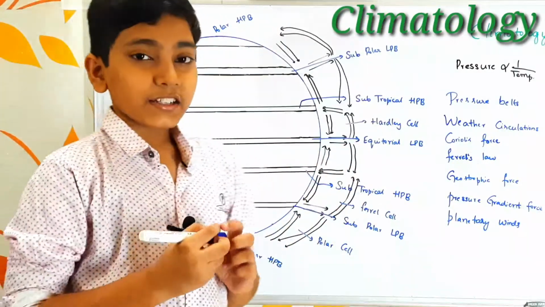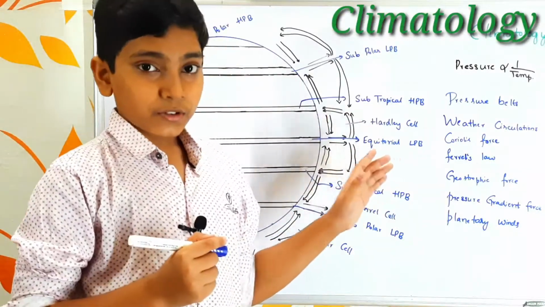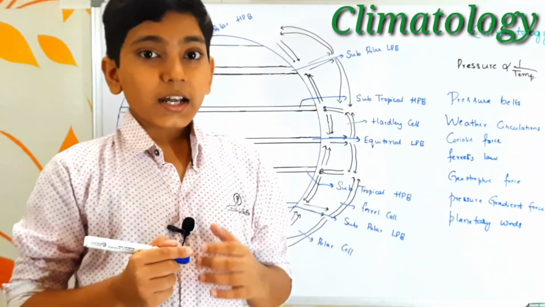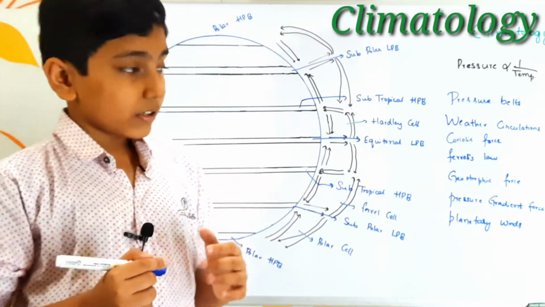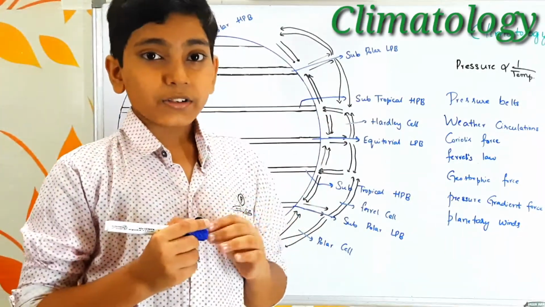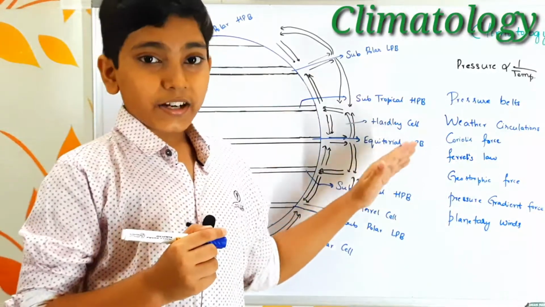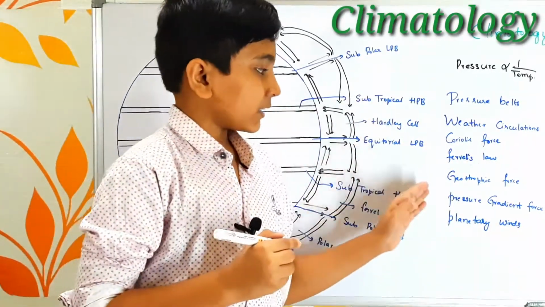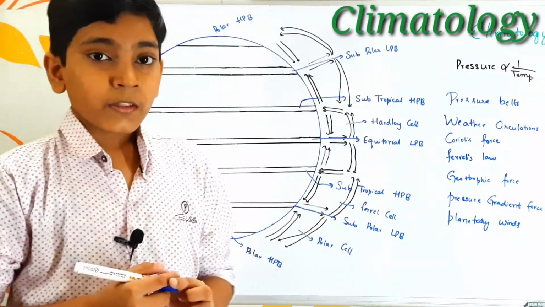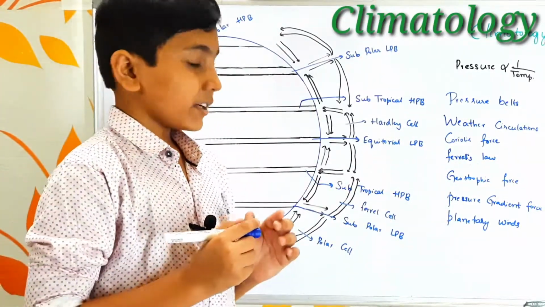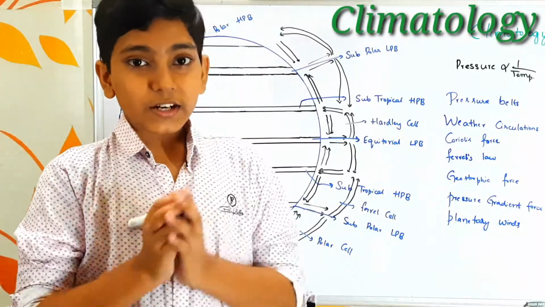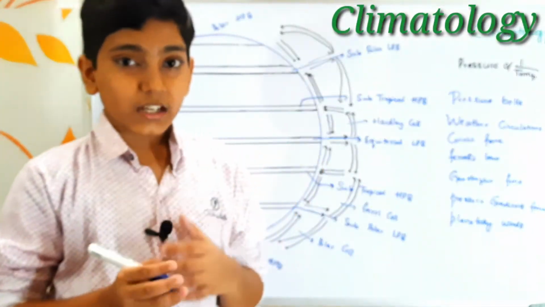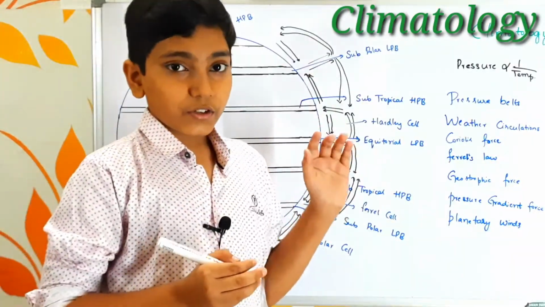And next is Ferrel's law. Ferrel's law is a bit of an extension of Coriolis force. It says that the winds deflect towards their right in the northern hemisphere and towards their left in the southern hemisphere. So Coriolis force is about the deflection of winds, and Ferrel's law says the deflection of the direction of winds. And the next is geostrophic force. This geostrophic force is nothing but the relation between Coriolis force and frictional force. Coriolis force is inversely proportional to the frictional force. This is what the geostrophic force says.